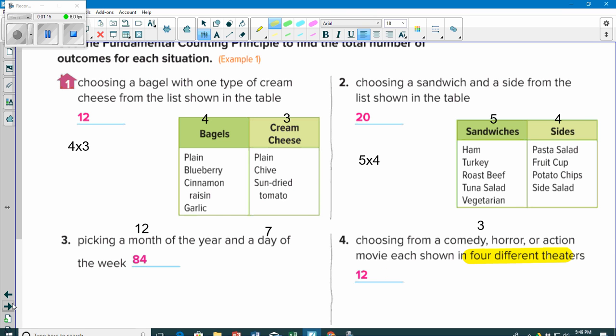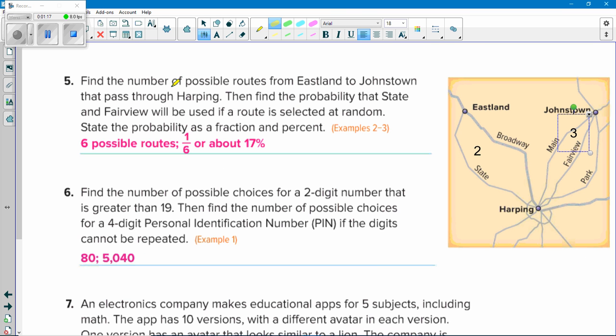Okay. Number 5, it says find the number of possible routes from Eastland to Johnson that pass through Harping. Then find the probability that State and Fairview will be used if a route is selected at random. State the probability as a fraction and a percent. So from Eastland to Harping, there's 2 roads, State and Broadway. Then from Harping, you got 3 ways to get to Johnstown, Maine, Fairview, or Park. So 2 times 3 is 6.